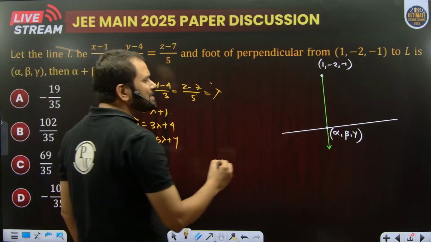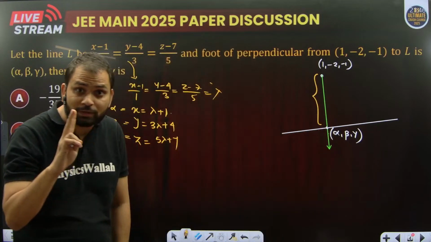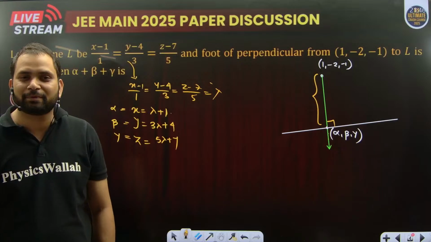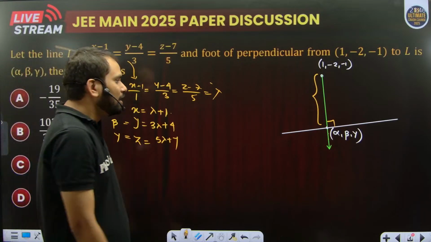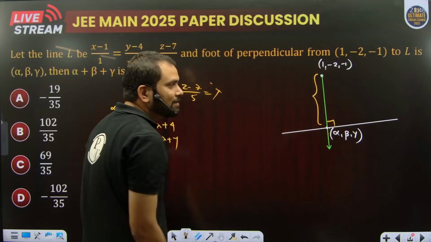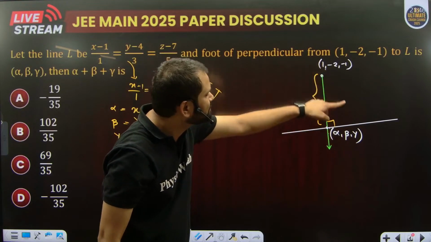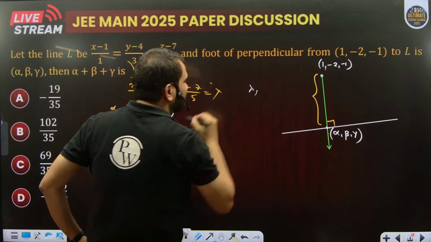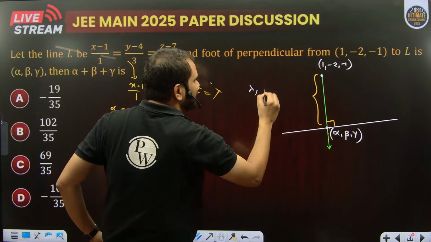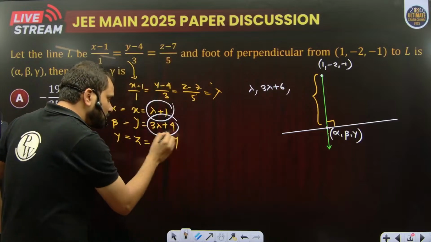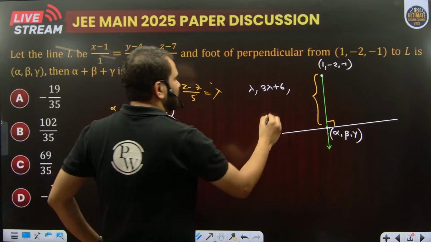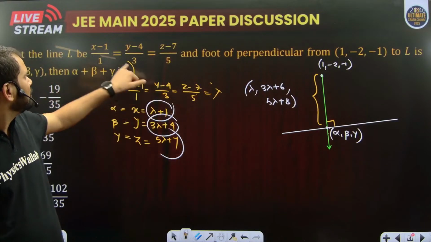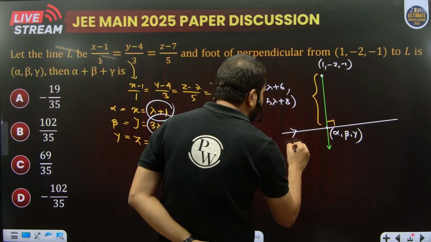Now what is the direction ratio of this line? Since these two lines are perpendicular, the foot of perpendicular means this line, the green line, is perpendicular to the white line. So can I say the direction ratios of these two points are alpha minus 1, beta plus 2, gamma plus 1? What do we get for alpha minus 1? Lambda. Then 3 lambda plus 4 plus 2, which is 3 lambda plus 6, and 5 lambda plus 7 plus 1 is 5 lambda plus 8. And what are the direction ratios of the white line? 1, 3 and 5.